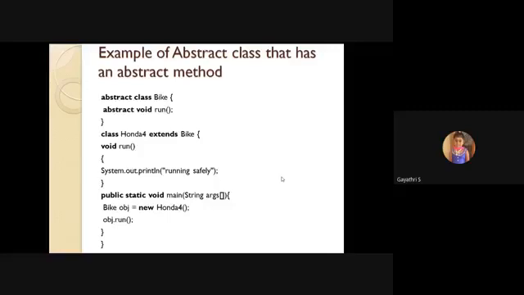You can only create a reference variable for the abstract class, but you cannot instantiate the abstract class. That is why after the new keyword comes the concrete class Honda 4.